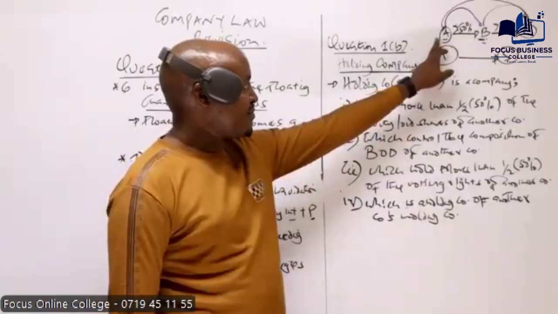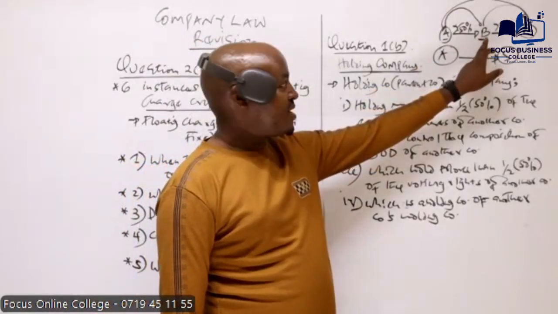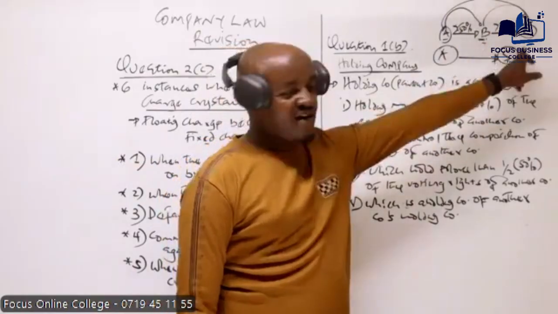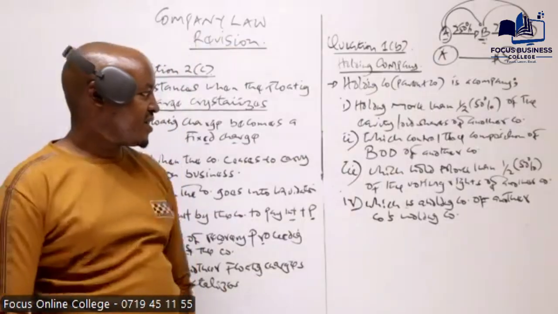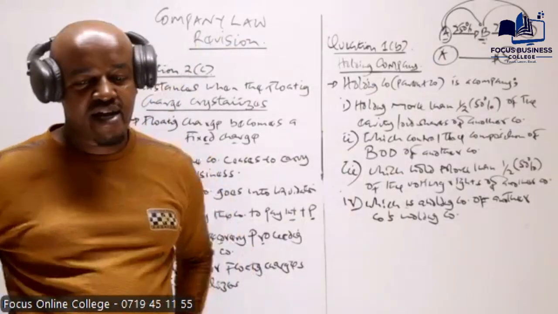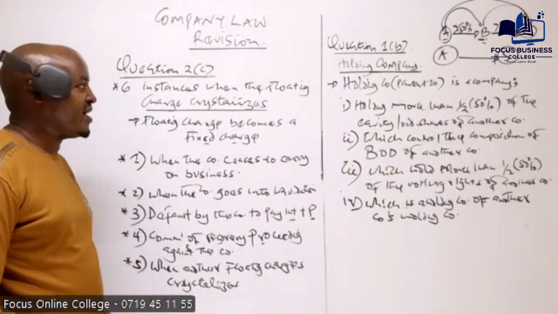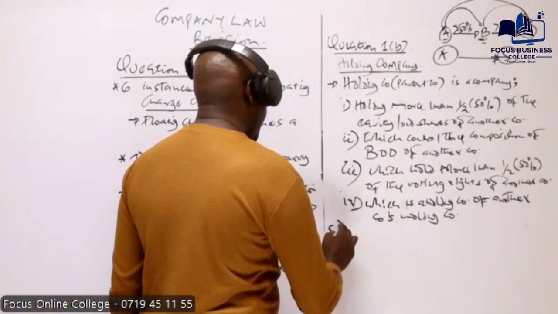So company A is a holding company of company B, and company B is a holding company of another company, that is company C. So therefore, that's basically how we define a holding company.